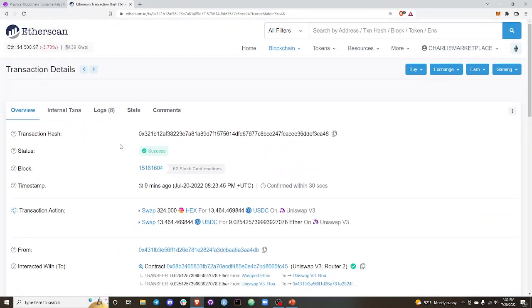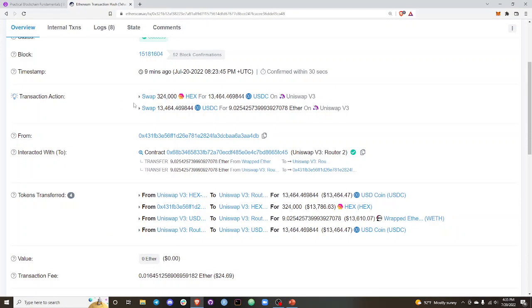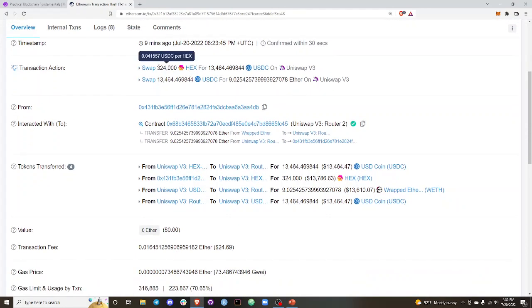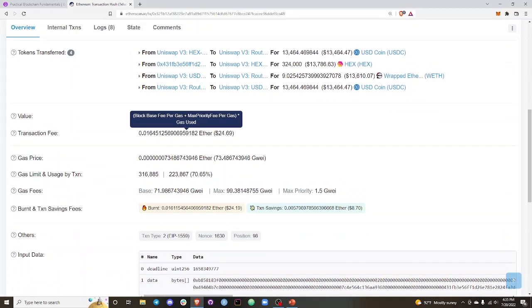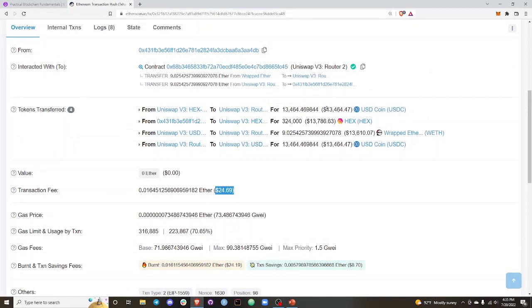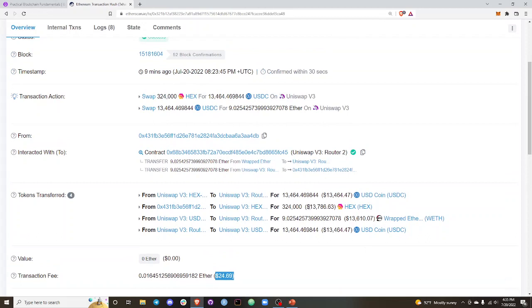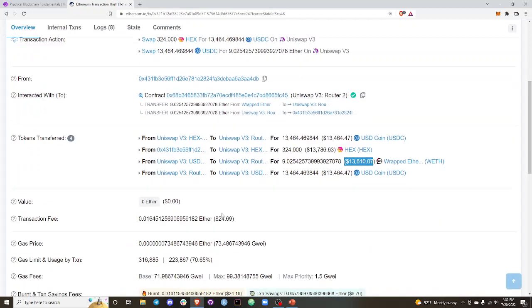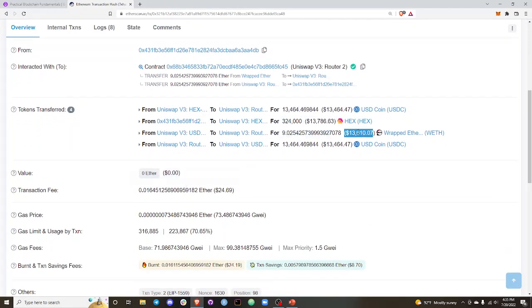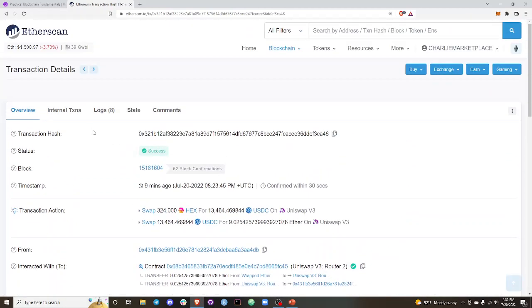For now, if you're able to get a transaction hash and kind of understand that, like, oh, this is what they wanted. They wanted to go from this to Ether, and Uniswap just did everything along the way to make that easy for them. But, they paid like $24 in fees. So going from $13,000 of Hex to $13,610 of ETH, there's some money lost to what's called price impact. We talked about that in the last video, in intro, and then there's also some loss directly for paying for the transaction fee. So definitely not fun to be a trader on Ethereum.